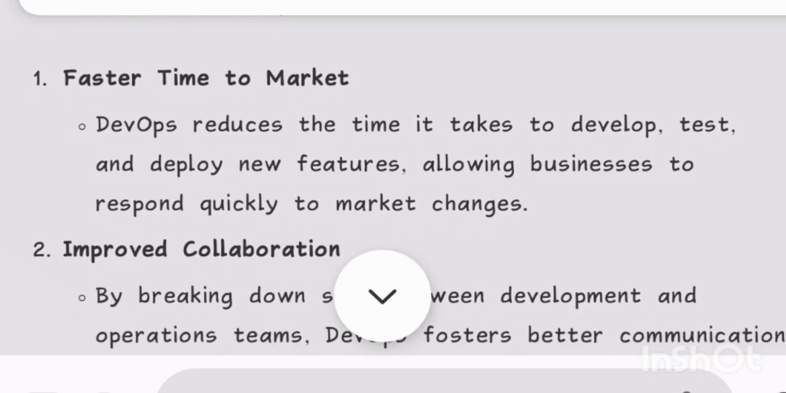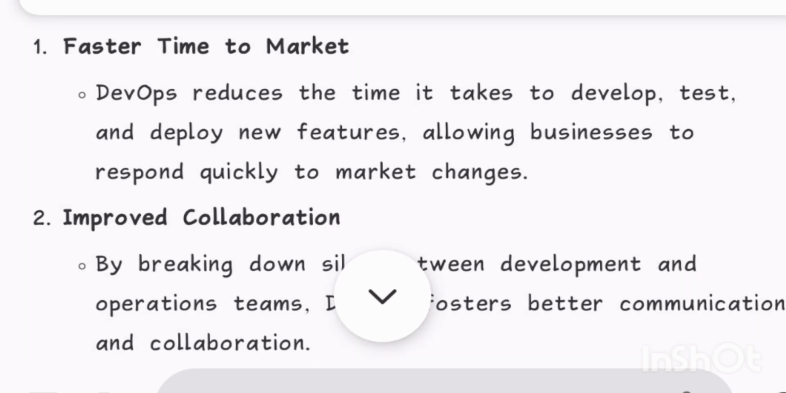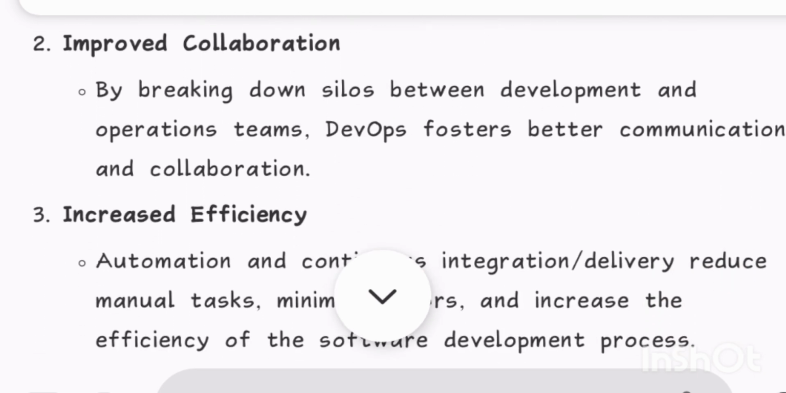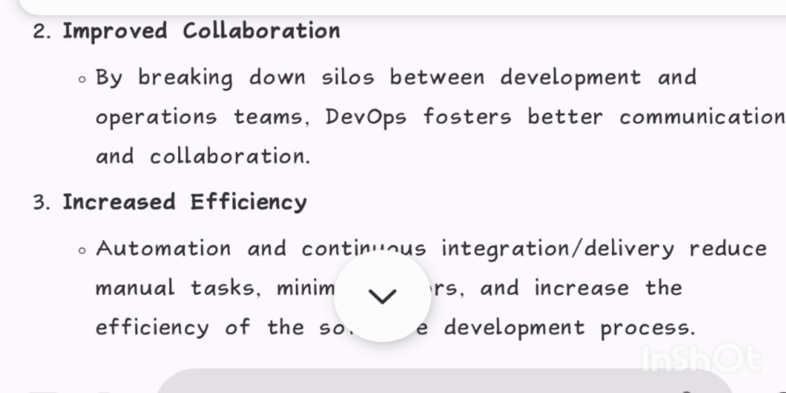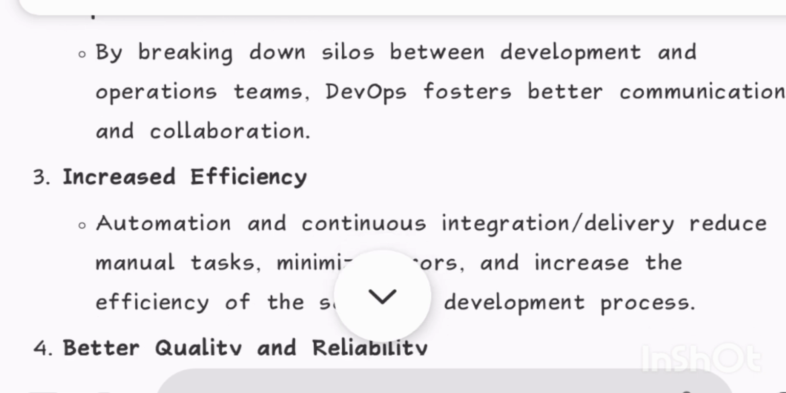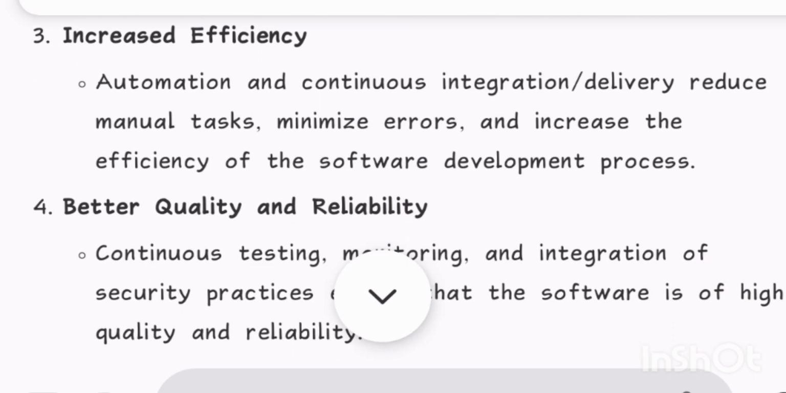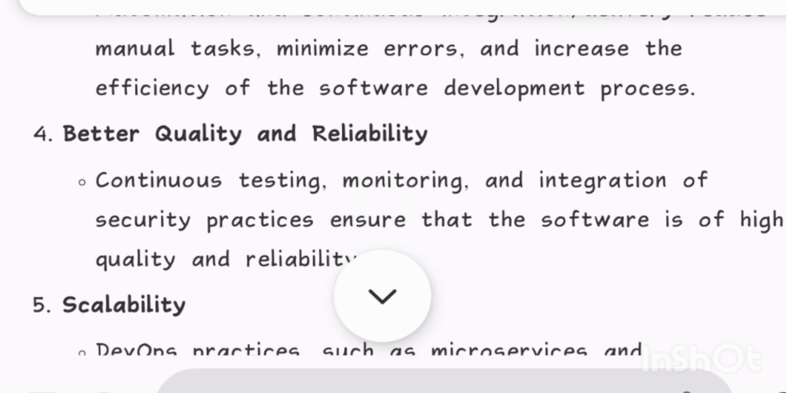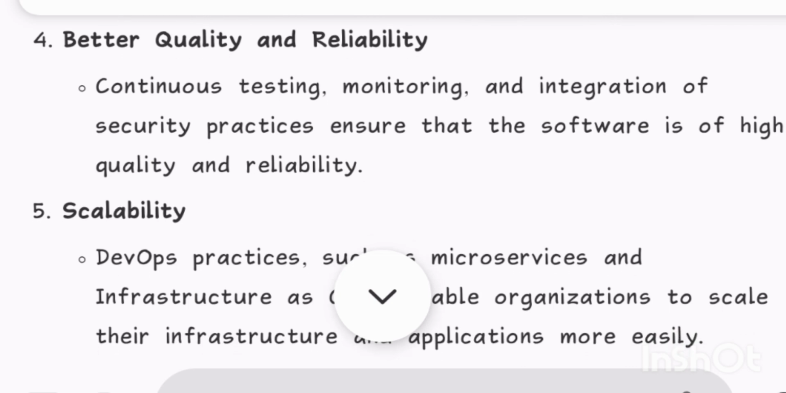Benefits. 1. Faster time to market. DevOps reduces the time it takes to develop, test, and deploy new features, allowing businesses to respond quickly to market changes. 2. Improved collaboration. By breaking down silos between development and operations teams, DevOps fosters better communication and collaboration. 3. Increased efficiency. Automation and continuous integration/delivery reduce manual tasks, minimize errors, and increase the efficiency of the software development process.